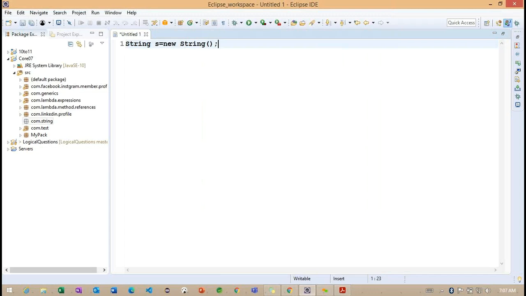Basically, this particular String class is a built-in implementation class. A built-in implementation class is nothing but a class provided by Sun Microsystems. We don't want to explicitly implement this class, right?